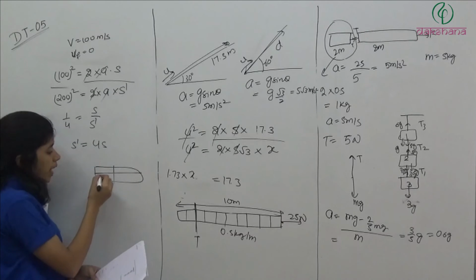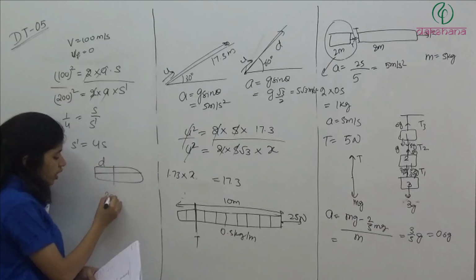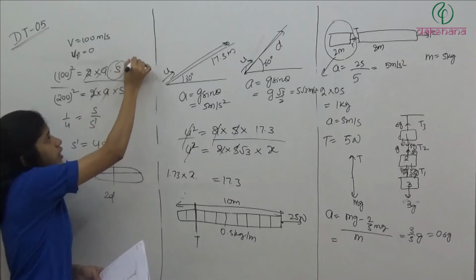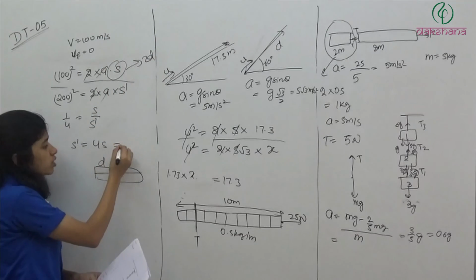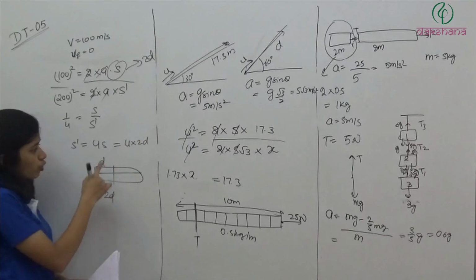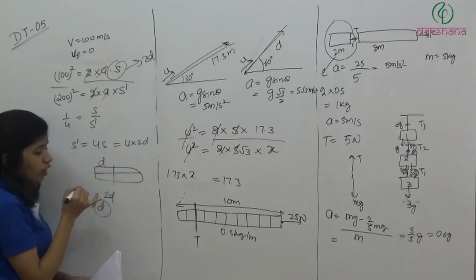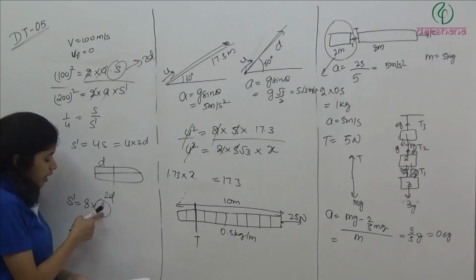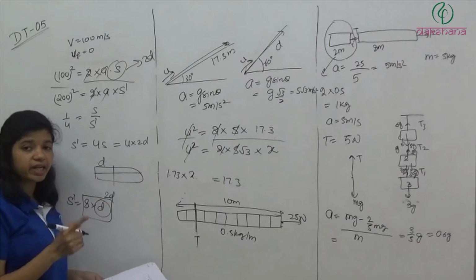So thickness of one plank, let's say it is d. Thickness of 2 planks will be how much? 2d. So s is how much? Thickness of 2 planks, because it was able to penetrate 2 planks. So s dash will be how much? 4 into 2 into d. So it means s dash is equal to 8 into d. d is the thickness of one plank. So how many such planks do we need? We need 8 such planks.